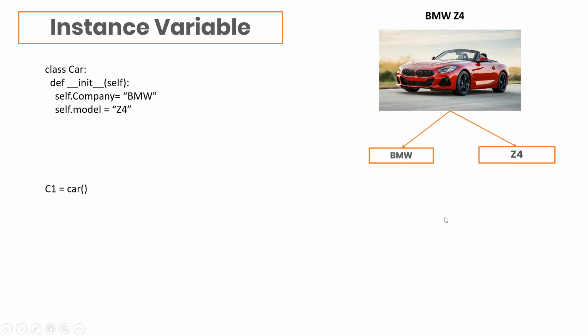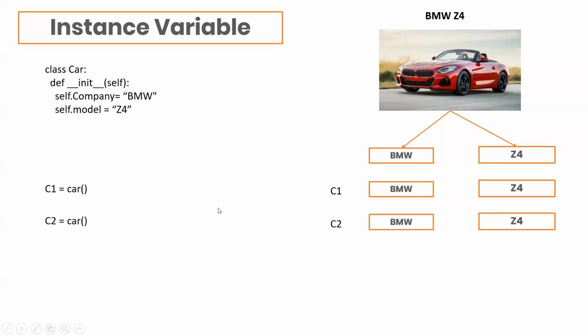Now what we do, we can create a new object known as c1 of the car. So what will c1 contain? BMW and Z4. It will contain two attributes, BMW and Z4, because we have passed self.company as by default BMW, and self.model as by default Z4. If we pass a new parameter, it will become that. Then we create c2 as a car also. c2 will again be the same, BMW and Z4. Next we change the c1.model's value to X5. So we are changing this Z4 to X5, correct?